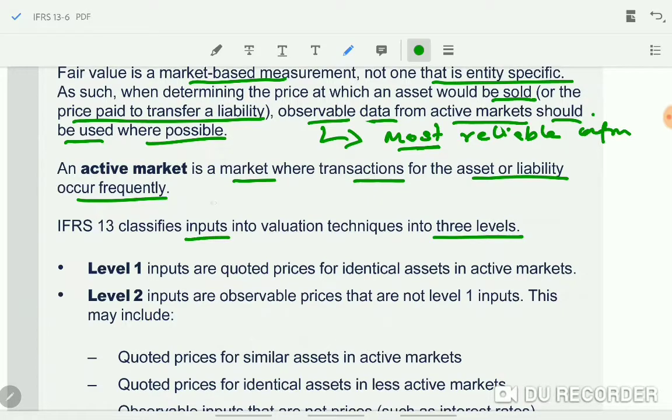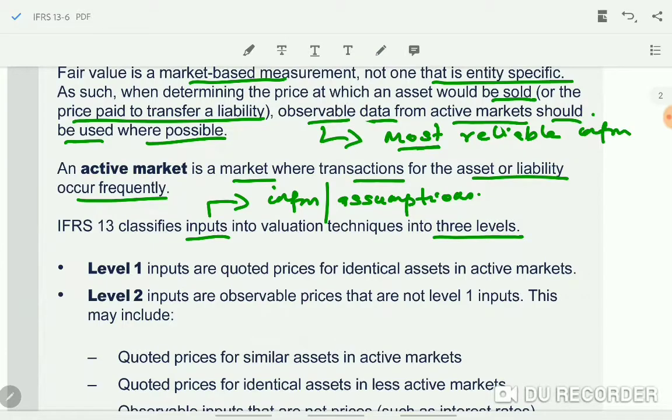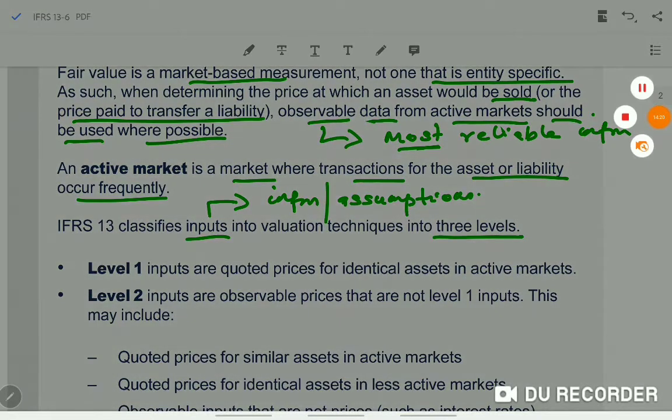So inputs here mean the information, and you can also say the assumptions, whatever they need for the valuation techniques to determine the fair value. What are these three levels or three classifications, we will see. First level is level 1.